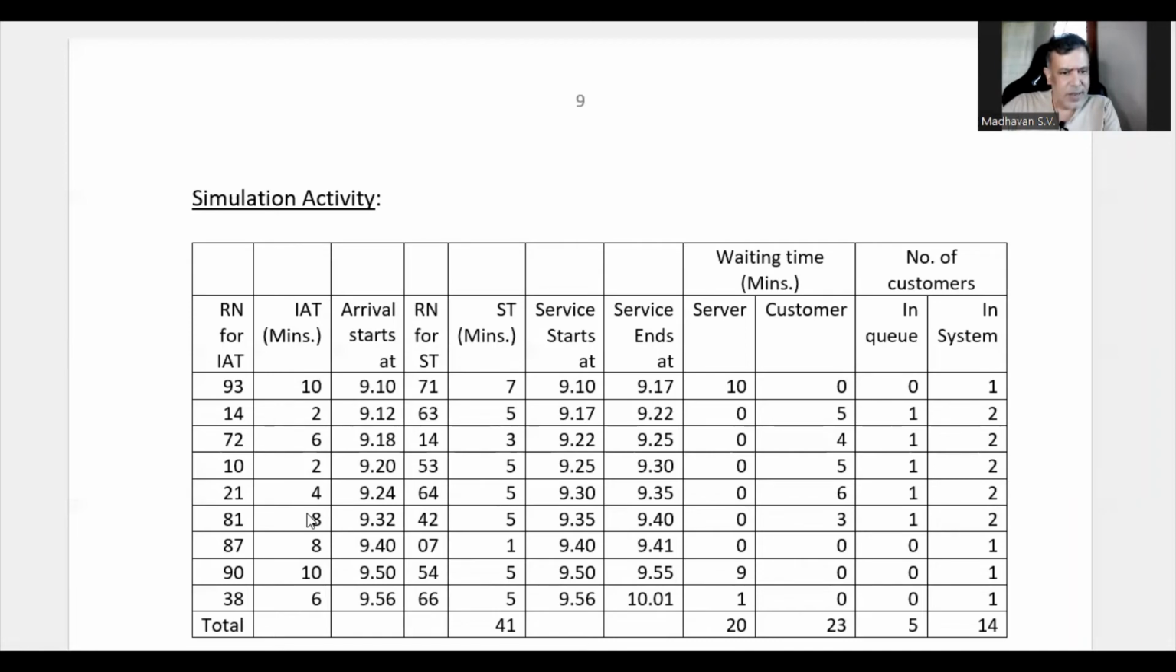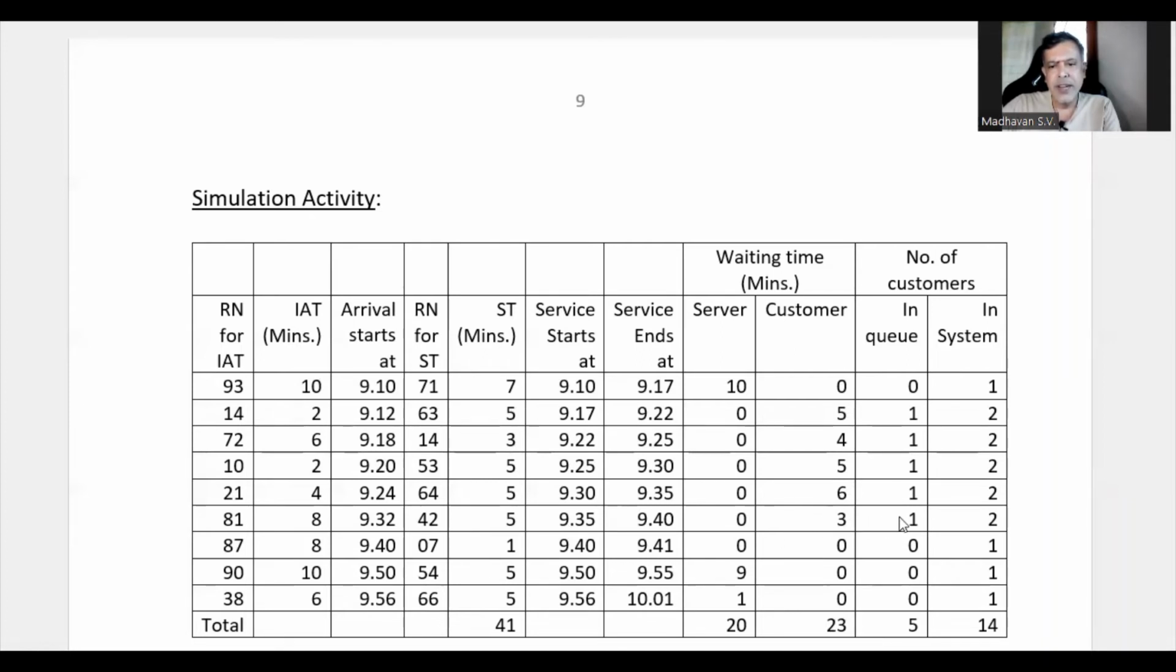Then the next arrival is happening after 8 minutes. That means 9:24 plus 8 becomes 9:32. And the previous customer's service is ending at 9:35. That means here the service can start for this customer at 9:35 only, and it is going to take 5 minutes for the service to happen. That means the service will end at 9:40. The server is completely busy, so there is no idle time or waiting time for the server. Whereas this customer came at 9:32, and his service starts at 9:35. That is why, for the gap of 3 minutes, he is waiting.